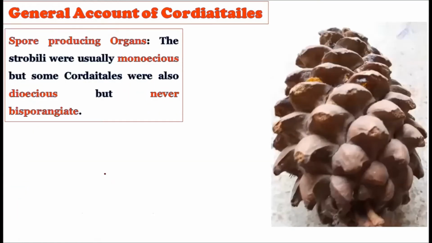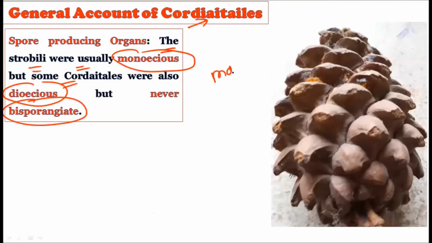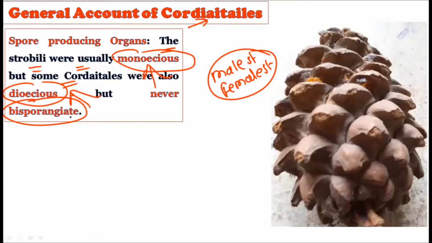Okay, now let us consider the spore producing organs. Which type of spore producing organs have we found in the fossil record for the Cordaitales? The strobili were usually monoecious, that is, either male strobili or female strobili, but there are some members showing the dioecious nature as well, but never bisporangiate. That is, the male strobili and the female strobili are never together. They were always distinct. Either they show the monoecious condition or the dioecious condition, but the bisporangiate condition is never found in these plants.